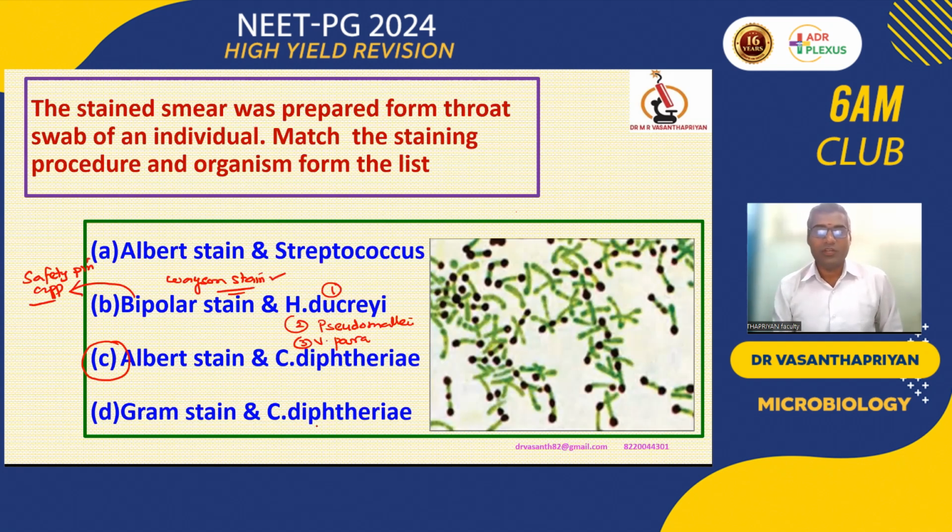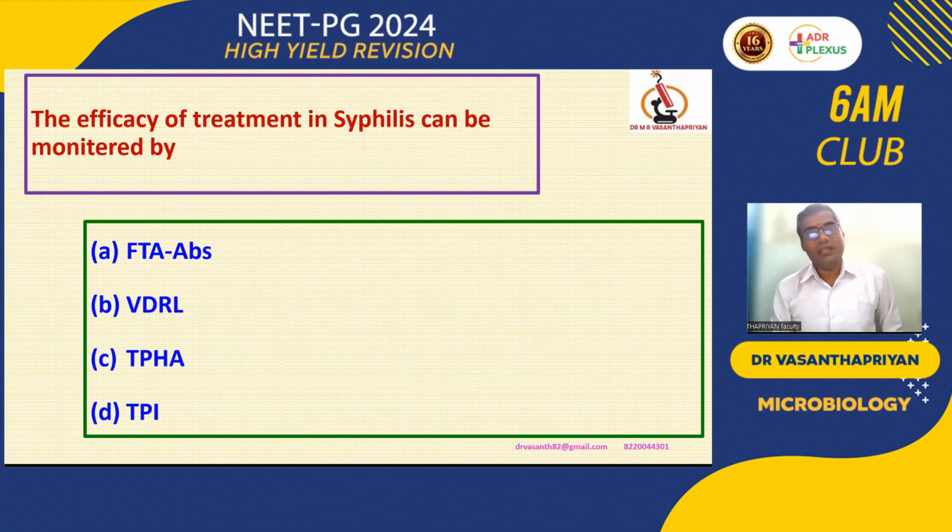Okay, yes. So diphtheria will be demonstrated by Albert stain for metachromatic granules. Okay. The efficacy of treatment in syphilis can be monitored by, yes, specific test or non-specific test. So the non-specific test will be used for treatment monitoring. It is otherwise called the standard test for syphilis.